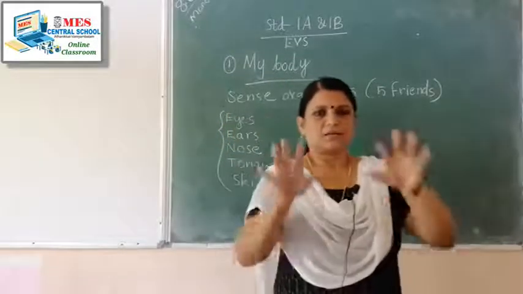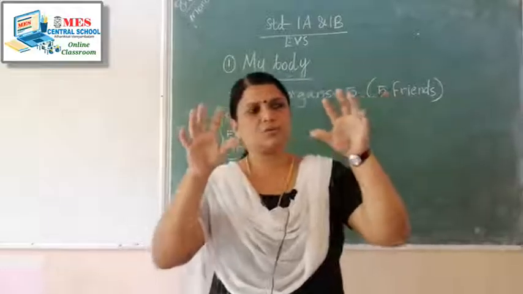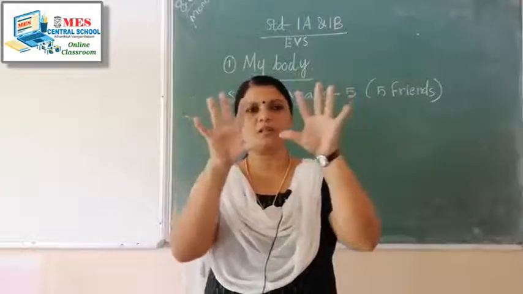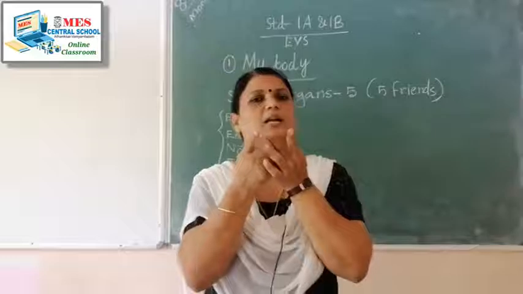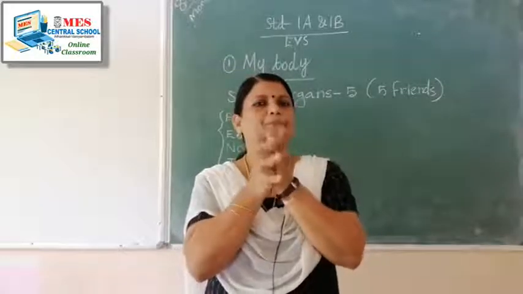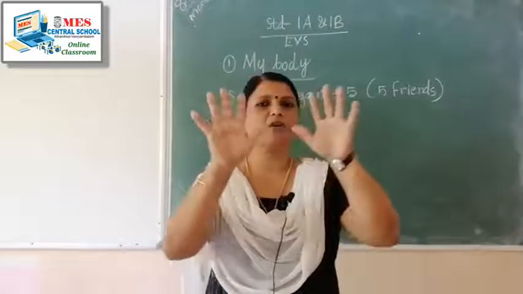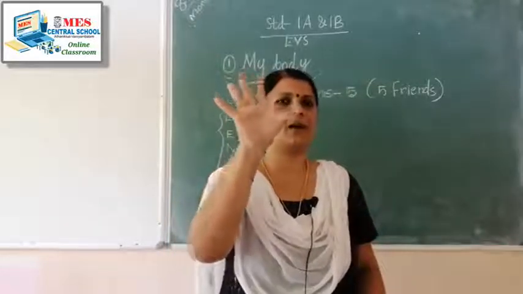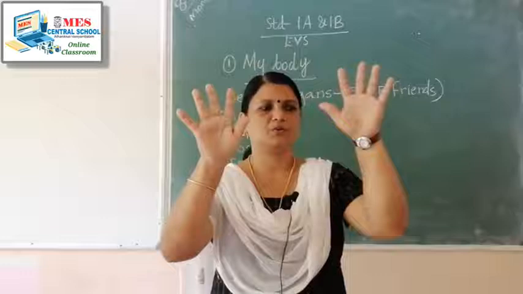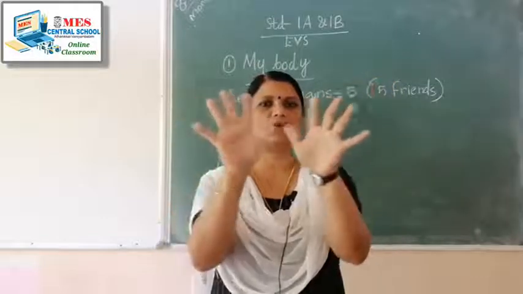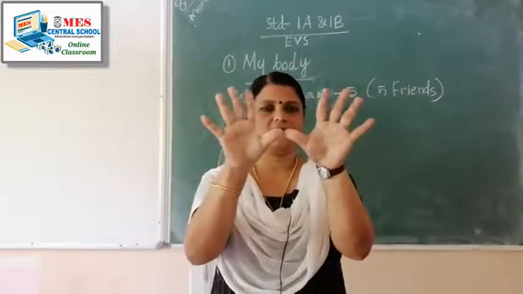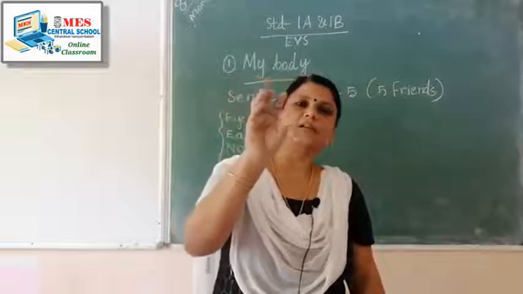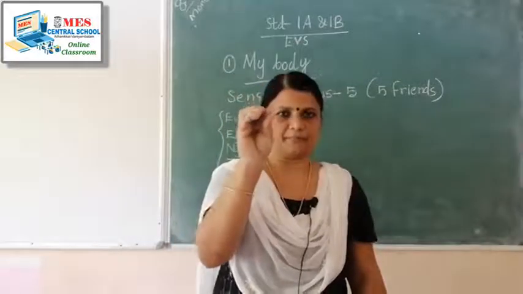And I think you studied from Montessori about the fingers. Did you study about the fingers? We have 5 main fingers in one hand, and in 2 hands it's totally 10. These fingers also have their own names.